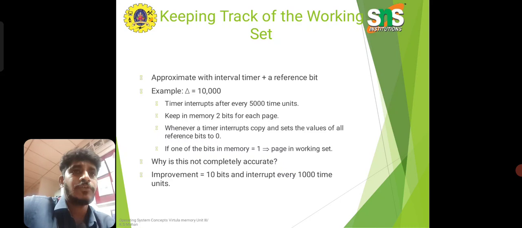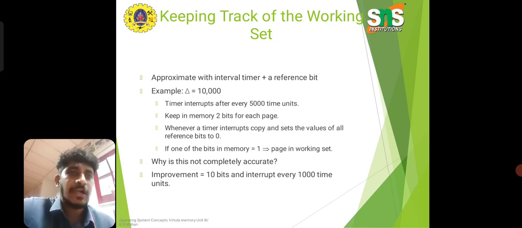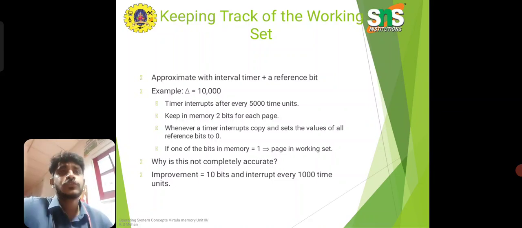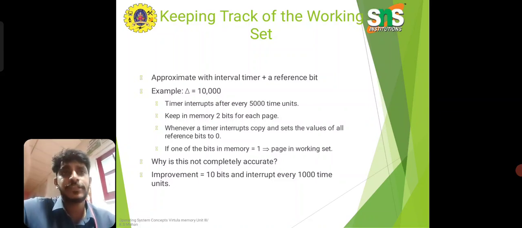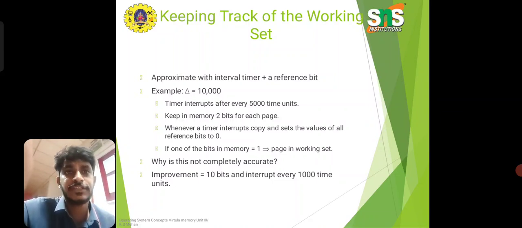Keep track of the working set by approximating with an interval timer plus a reference bit. For example, delta equals 10,000, with a timer interrupt after every 5,000 time units. It is not completely accurate, so for improvement we use 10 bits and interrupt every 1,000 time units. We have to track the entire working set of the process. We keep 2 bits in memory for each page, and this helps with working set tracking.